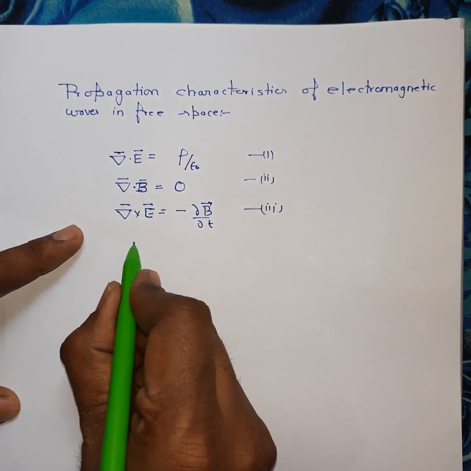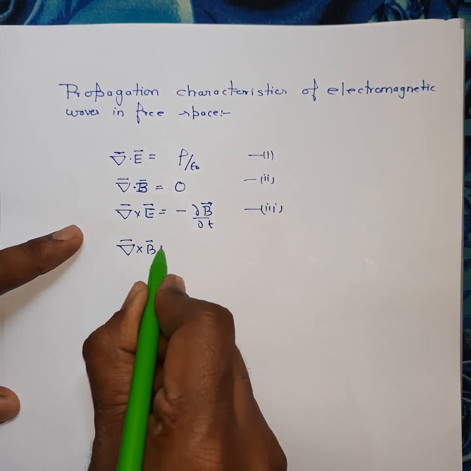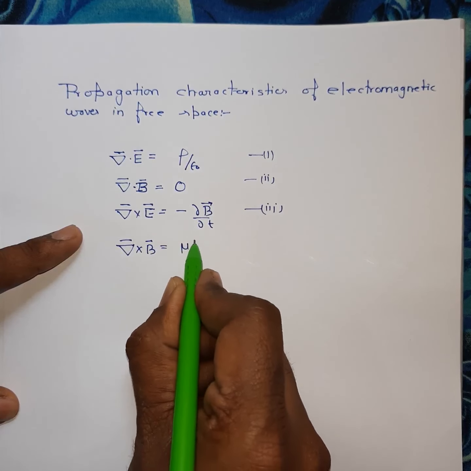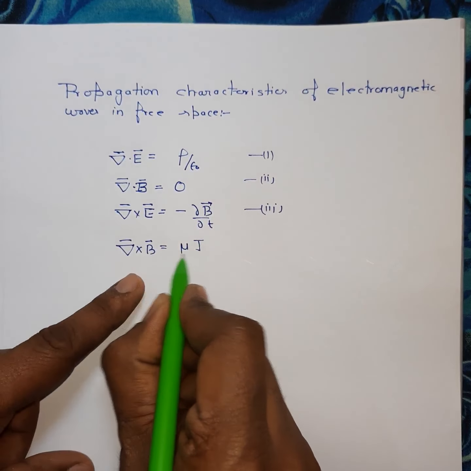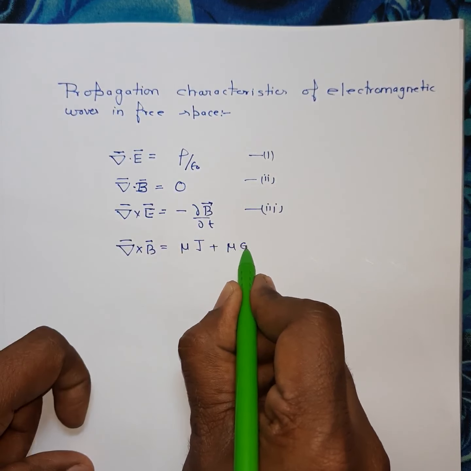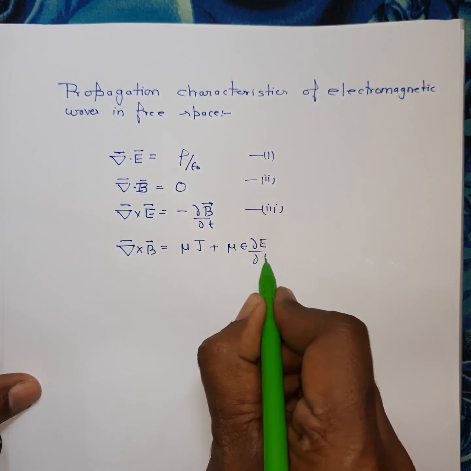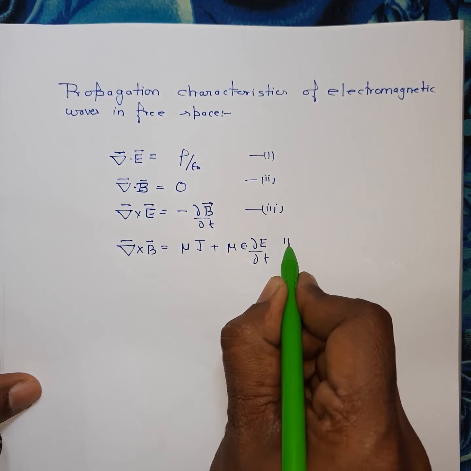The fourth Maxwell equation is curl of B is equal to mu J. So this is your Ampere's law, but when Maxwell modified this Ampere's law, it becomes mu epsilon del E by del t added.